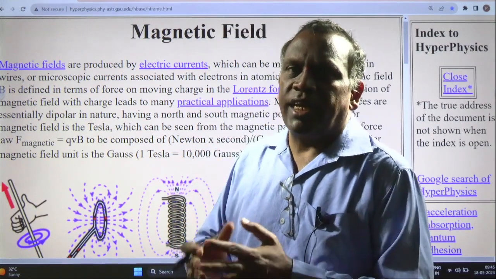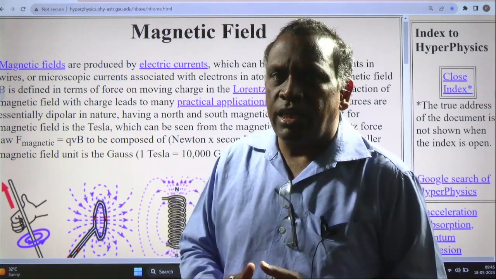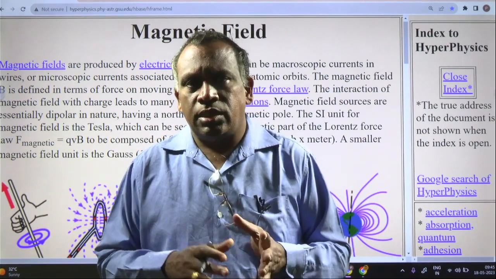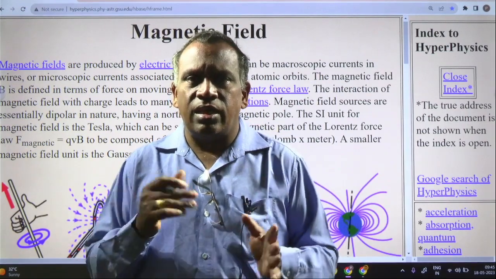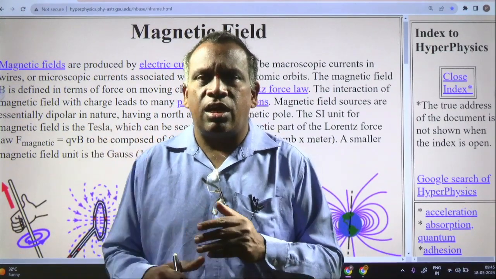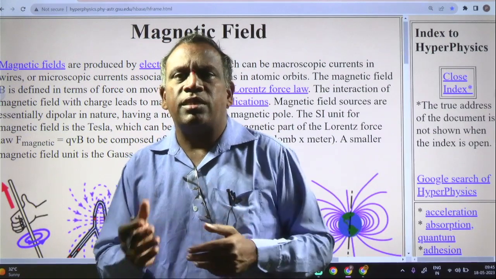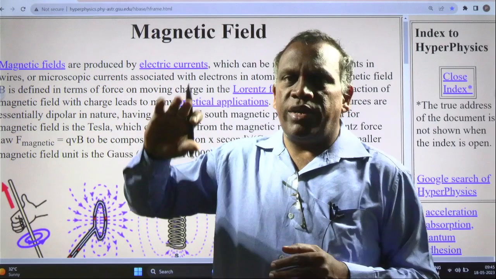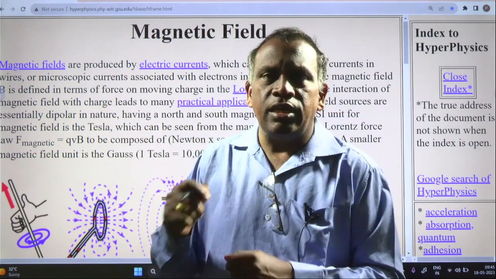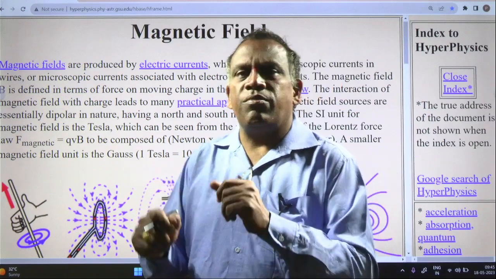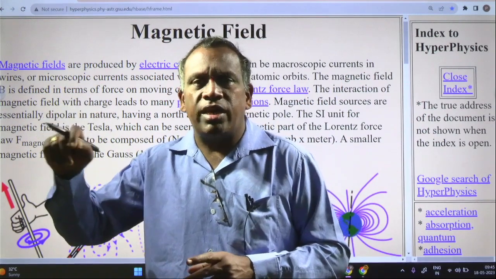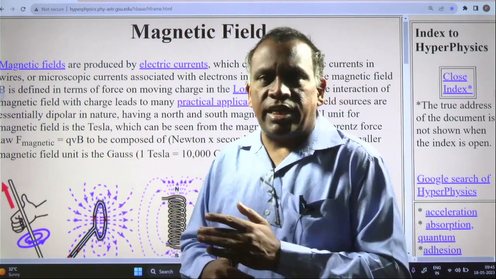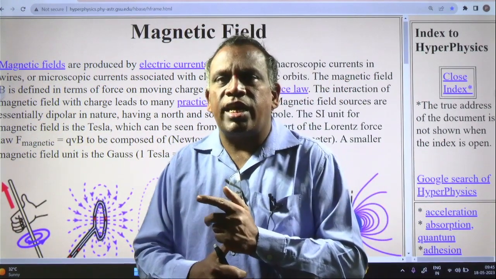Another one is directionality. What is directionality? If a magnet is suspended freely, it specifies its direction: either the north pole represents the north direction or the south pole represents the south direction. For example, if you take a bar magnet and suspend it with a rope, it oscillates for some time and comes to rest in a specific direction.